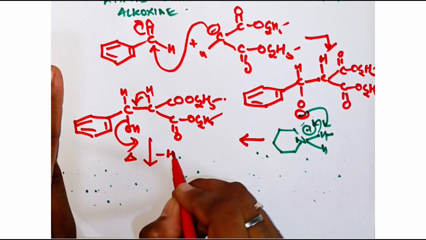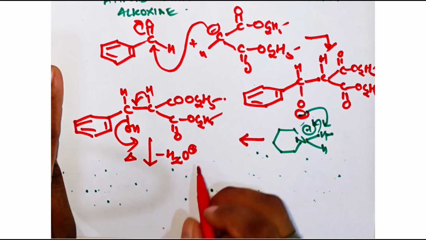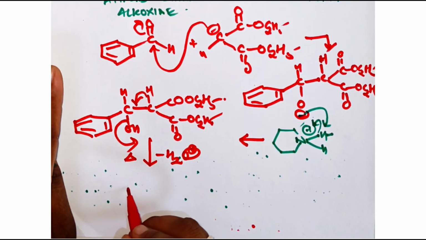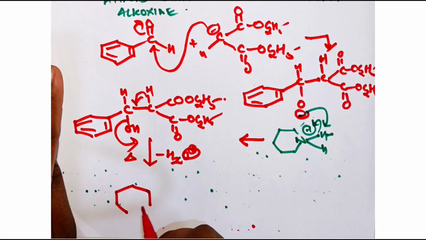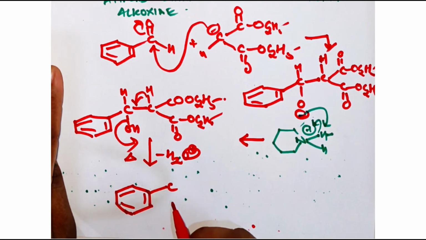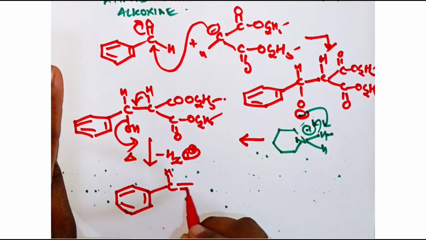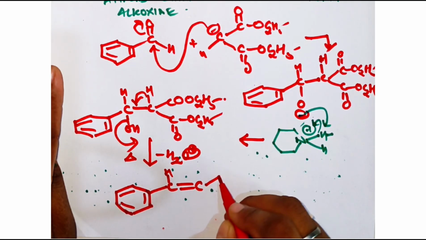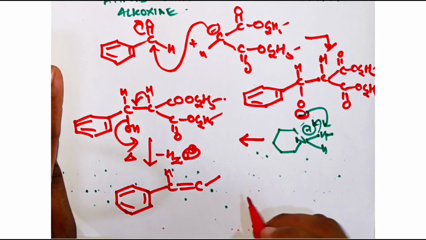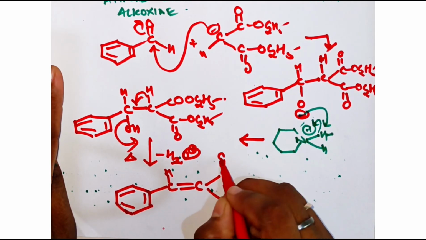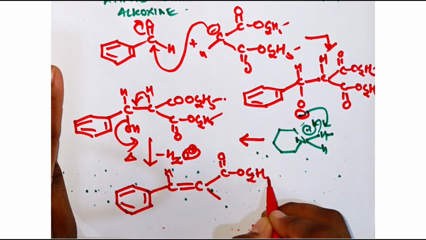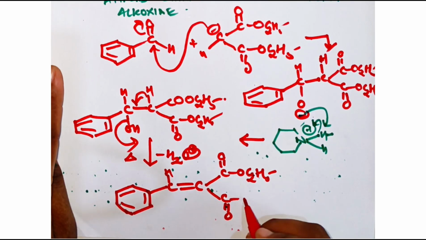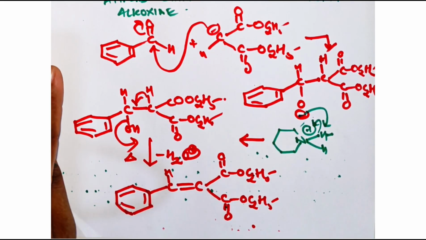If you heat this, minus H2O goes out, and then you get your alpha beta unsaturated compound. There is H, double bond C, then C double bond O, OC2H5, C double bond O, OC2H5. Now this goes for hydrolysis.